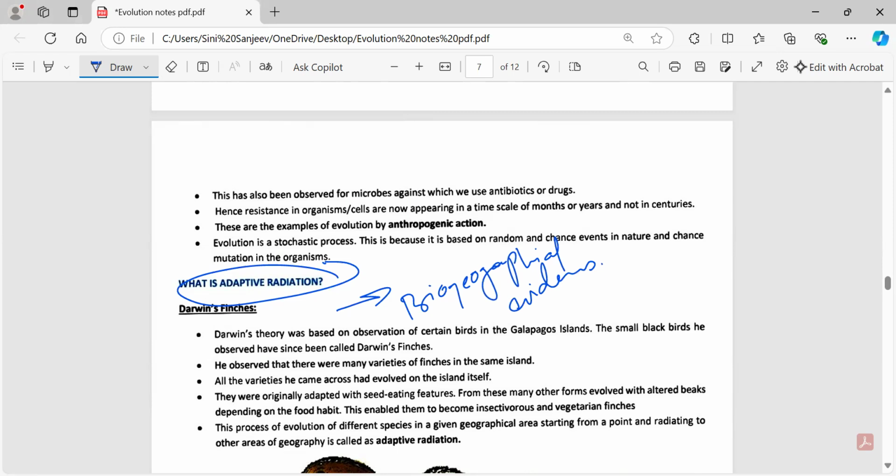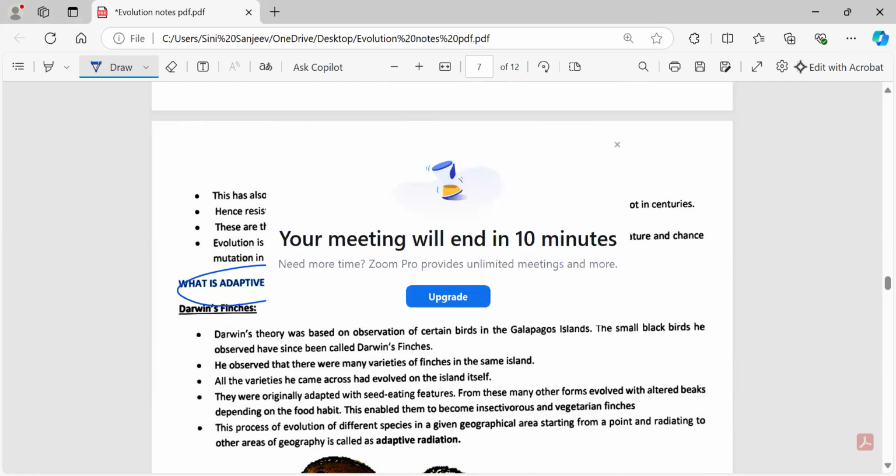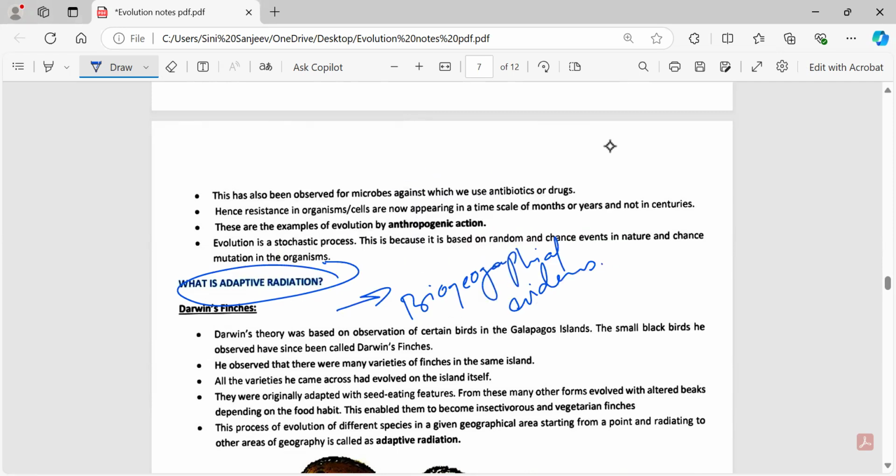Adaptive radiation. So as you know, different organisms have an entirely different locality. For example, if you take penguins, they require very cold areas so that they can survive. But if you bring that same penguin to a hotter climate, what will happen to them? Obviously, there are greater chances that they will die. But if conditions are a little okay, they may also adapt themselves and survive. So this is called adaptive radiation. It's just the evolution of different species in a particular geographical area.